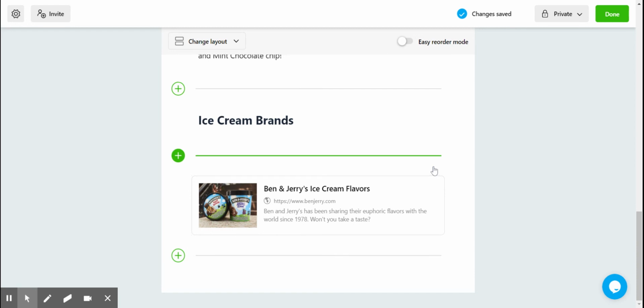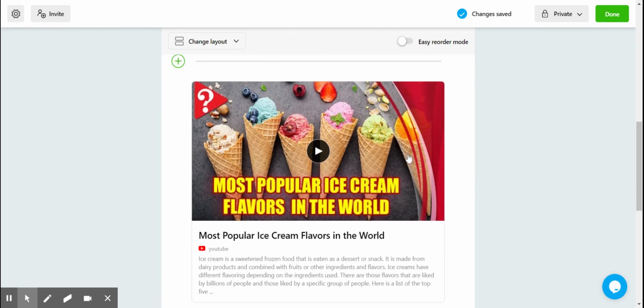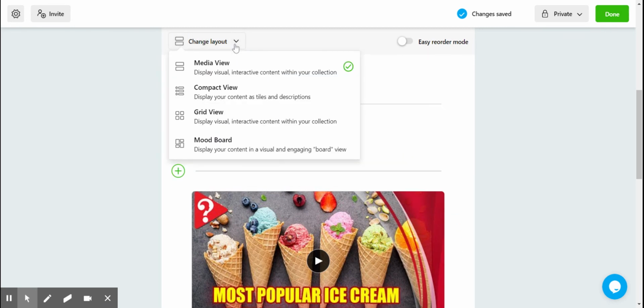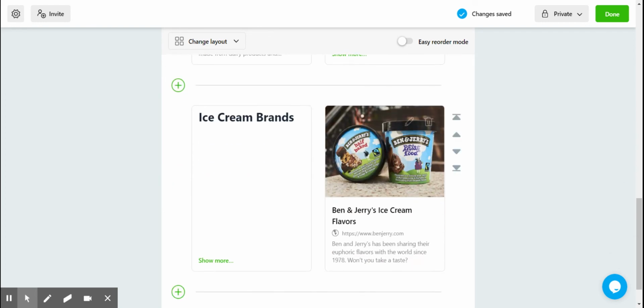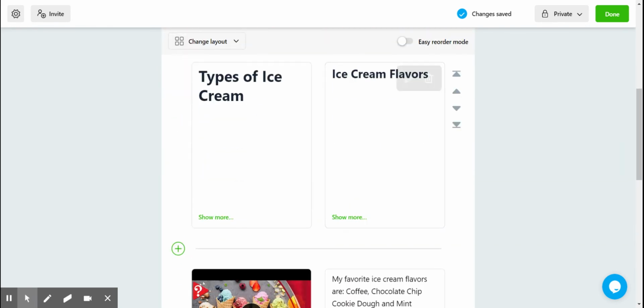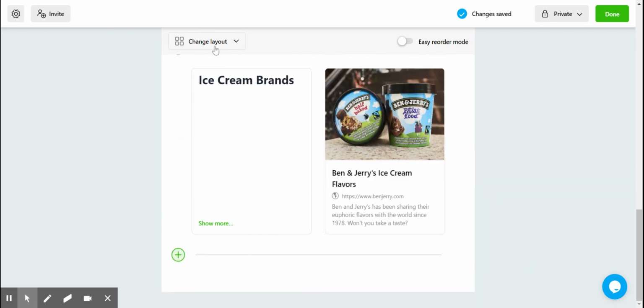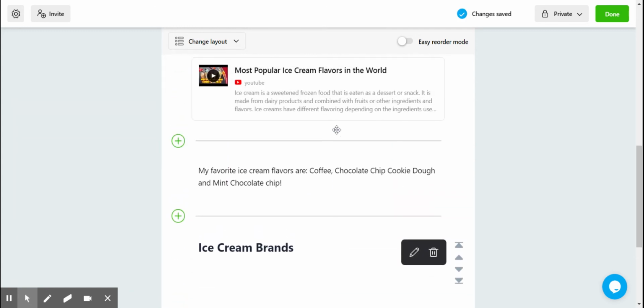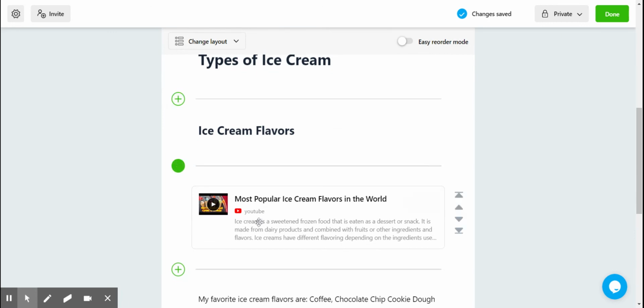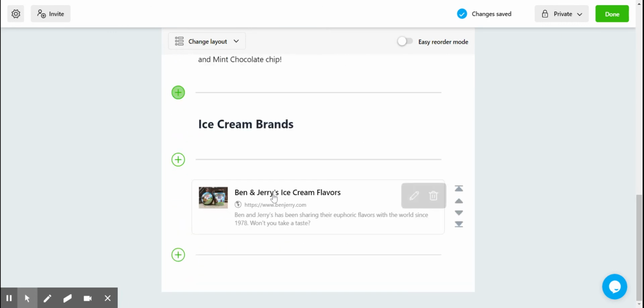And you can add all this content. When you're done, you may decide you want to change the layout. You can't change your layout until you have content in there. So here, if I want to change my layout, I might decide I want it to be grid view, and it would change it, showing me, it put my H1, my heading with my subheading, with all the content below it. This one doesn't feel as organized to me for this circumstance. Let's see if I go to compact view. Very similar to before. These are just smaller than they were last time.